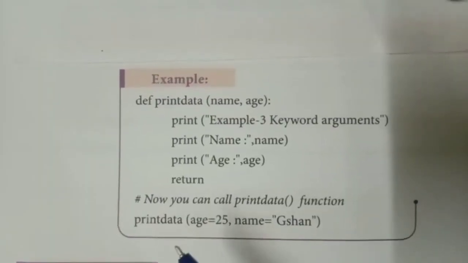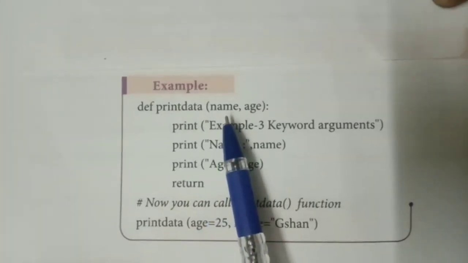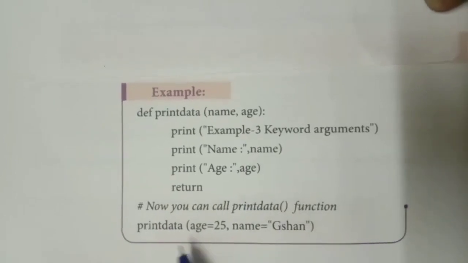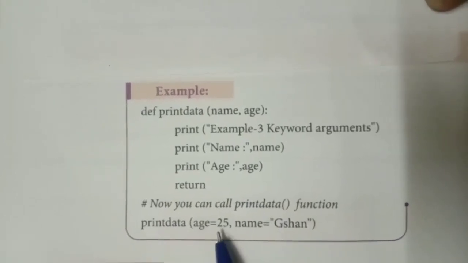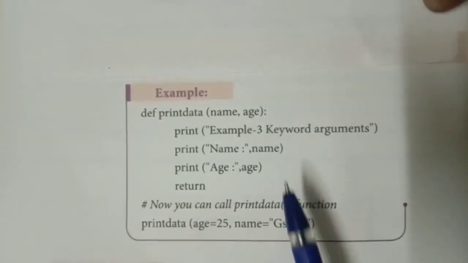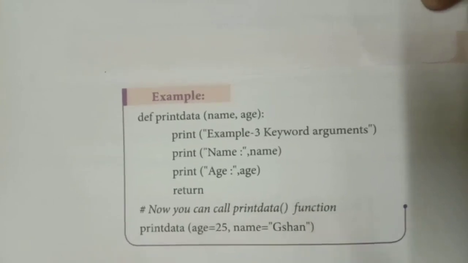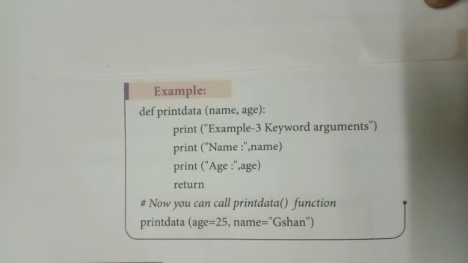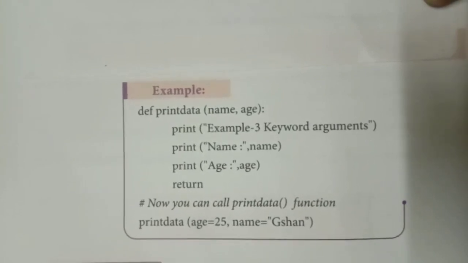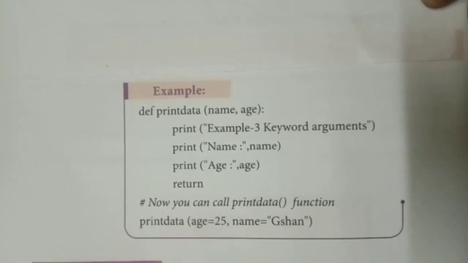So this is also a keyword argument example. See here we have two parameters, name and age, and below when you are giving the value, age is given first and then name is given. Now also the values will be taken, so order does not matter here. In the case of keyword argument, any number of parameters you give, it will take as per the name, it will take the exact value. This is the example for keyword argument.